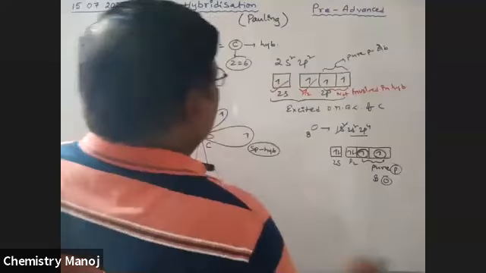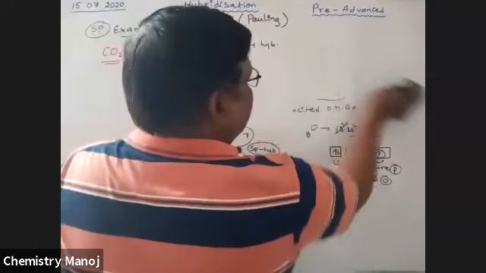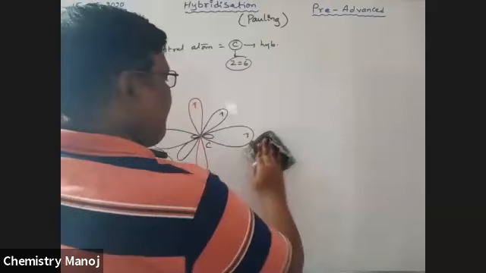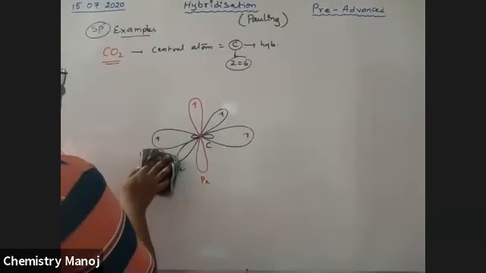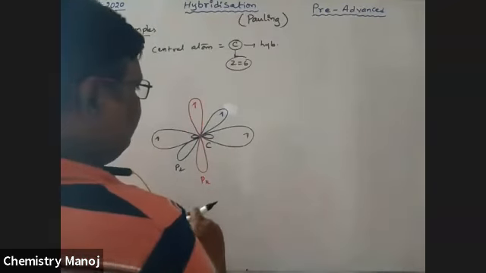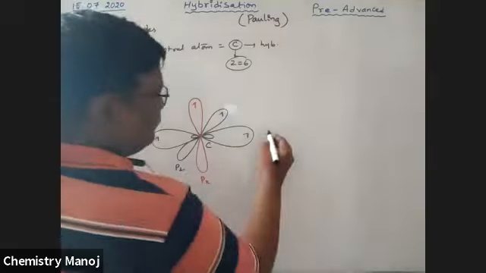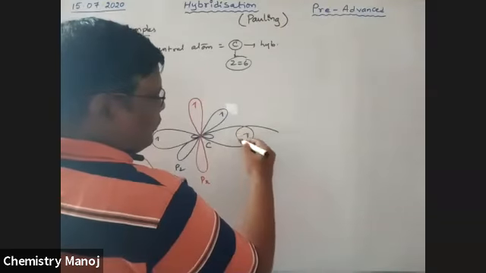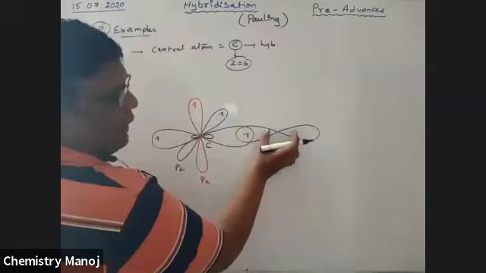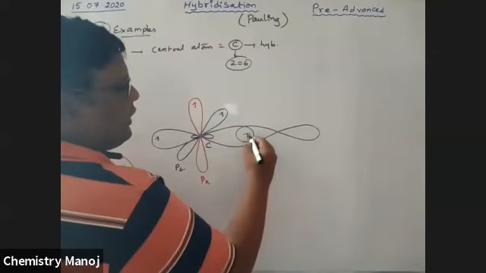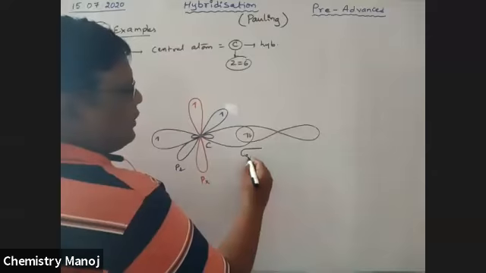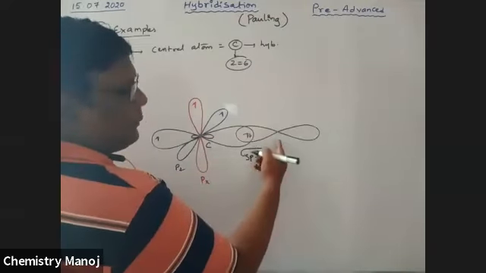So now I am drawing those pure p orbitals here. One pure p orbital, lying along the axis with an unpaired electron, is involved in linear overlapping. This is a sigma bond, sigma sp-p.